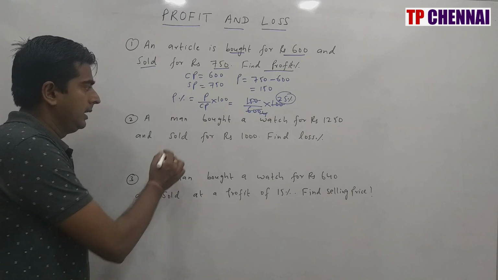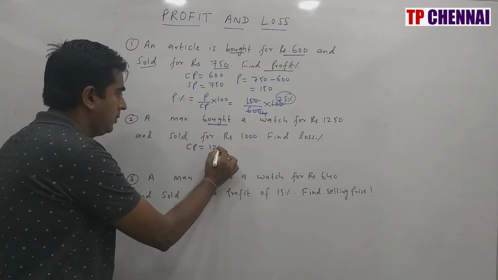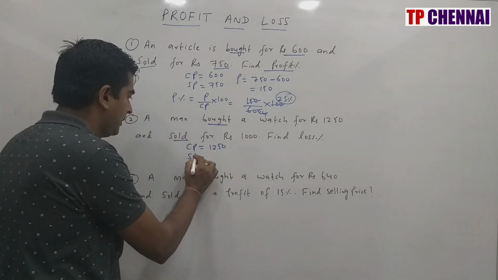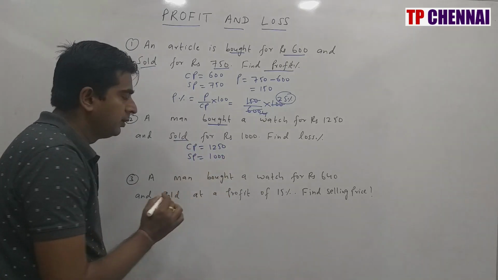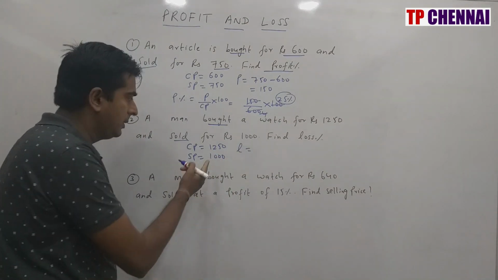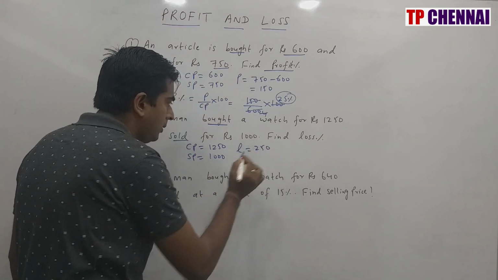So here also, a man bought a watch. So that means CP is nothing but how much? 1250. Sold. That means SP is how much? 1000. So CP is more than SP. That means I will be getting a loss. Loss is nothing but how much? 1250 minus 1000, which is nothing but 250.